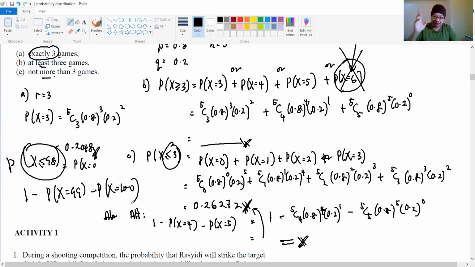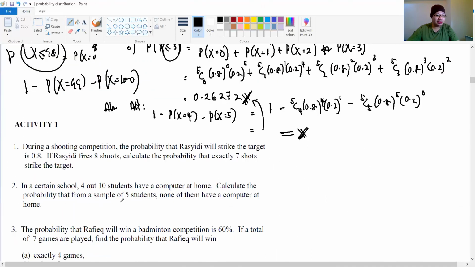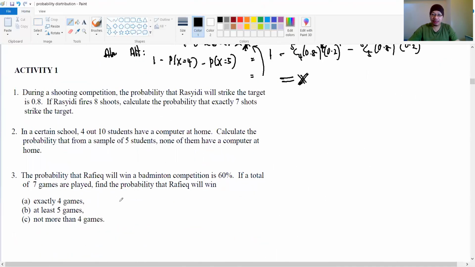Okay, please be careful. All right. So that is the topic for probability in binomial distribution. Settled, done. Now, this is activity 1. I'll give you questions 1, 2, and 3, so you guys can try by yourselves. As usual, if you have a problem, please state your problem in the comment section.